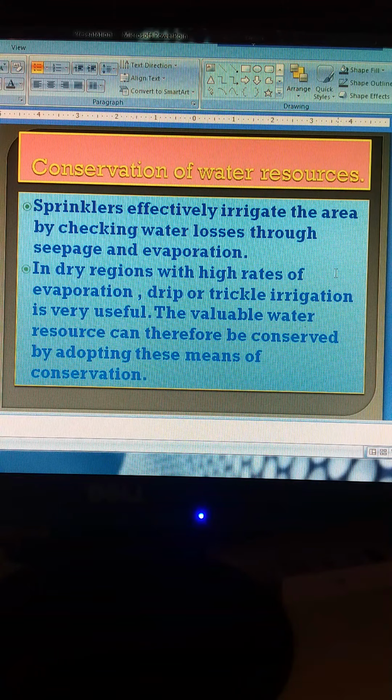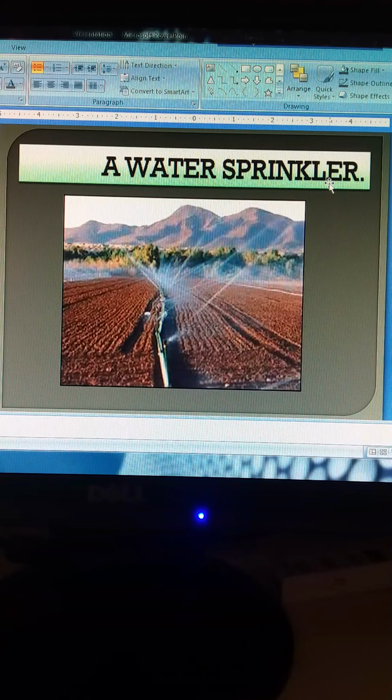In dry regions with high rates of evaporation, drip and trickle irrigation is also very useful. The valuable water resources can therefore be conserved by adopting these means of conservation. Here is a water sprinkler. This is the method by which the conservation of water resources is done.